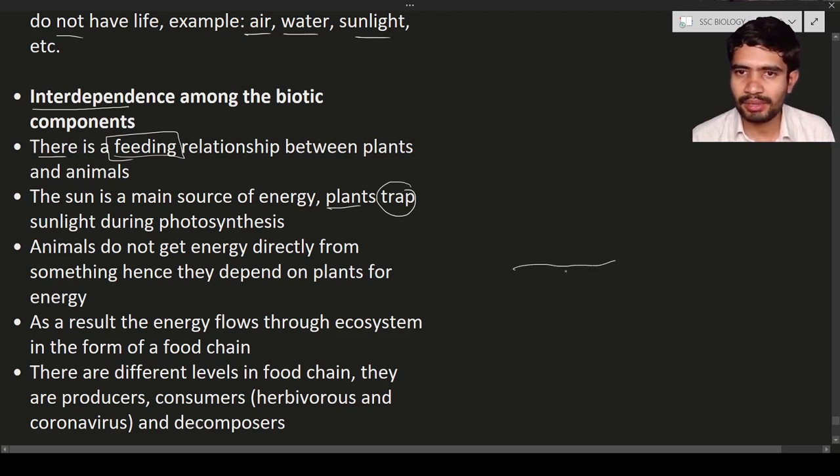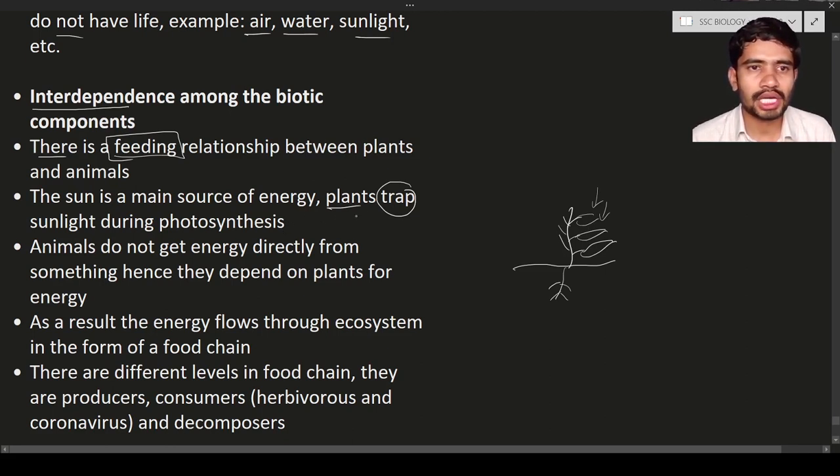Let us consider this is a plant. This is the root system of the plant, and this is the stem of the plant. It has the leaves. These leaves are going to trap the sunlight during the process known as photosynthesis. Photosynthesis is nothing but the production of food materials by the plants. Here the food materials are synthesized by the leaves, and that is the main important food source.